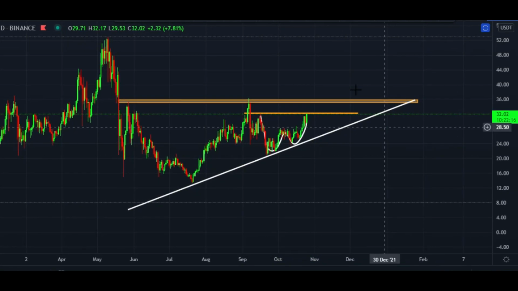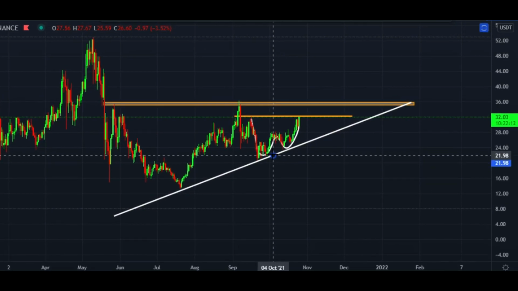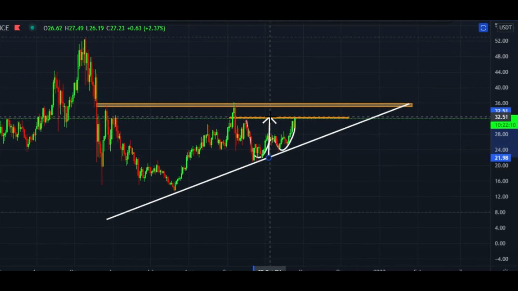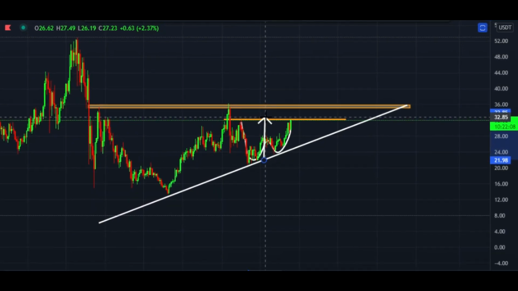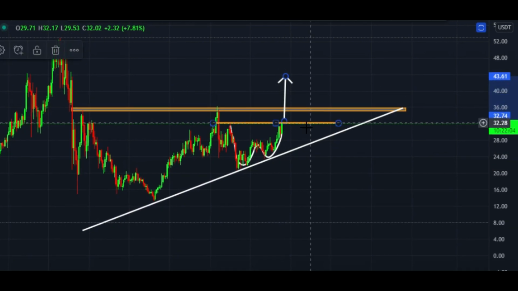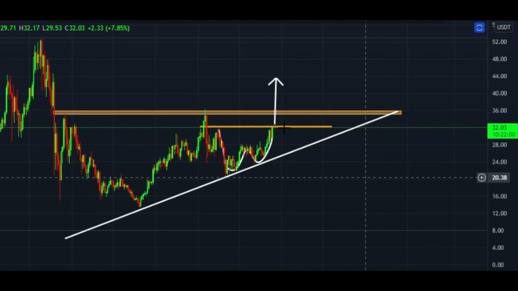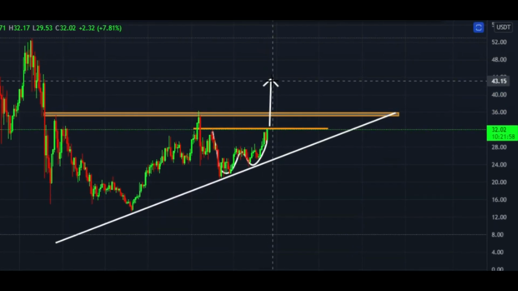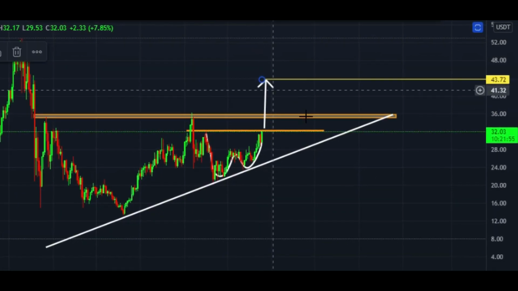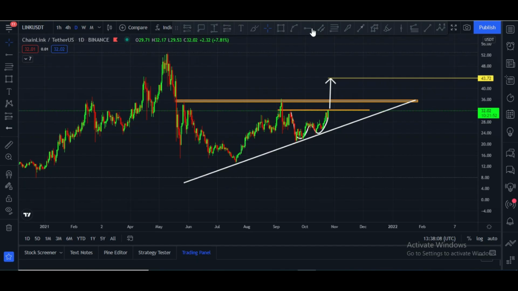If this happens, in that case daily closing is very important. In that case next target will be like this, and it will break this main horizontal resistance, which is at $36 price area. In that case our target will be this $43 price area, and after that this will be the target.